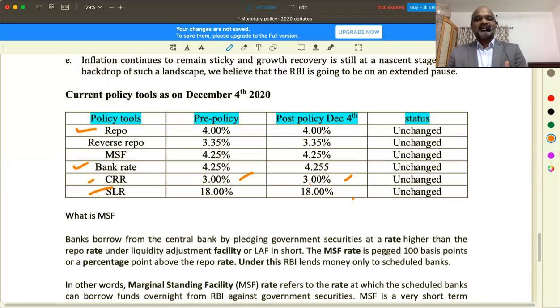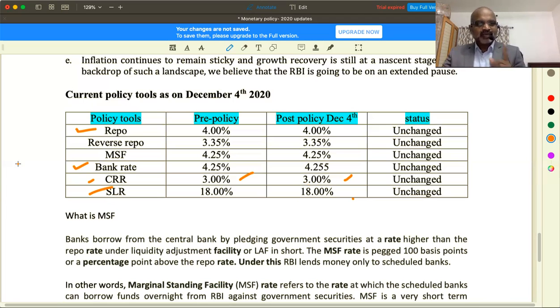So on one side, it is not idle. On the other side, it is going to give you some interest from government bonds. If you're not interested in investing in government bonds, if you think that customers are withdrawing so much money, then keep it in the bank itself. So every time, out of the deposits that you have received, you must keep 18%.